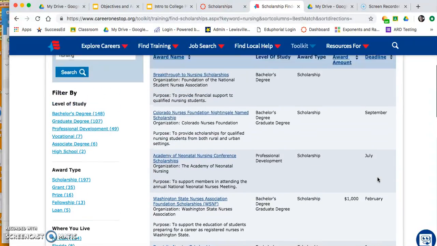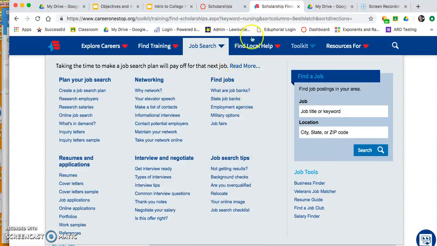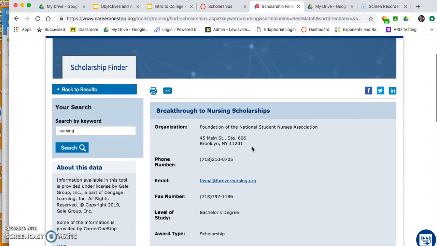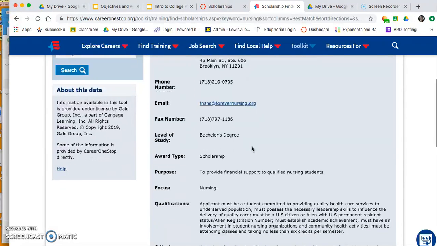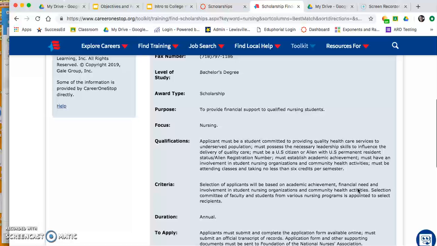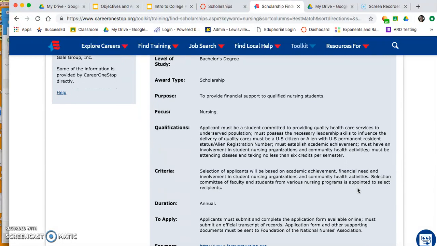So as you click on each different one, oops, sorry about that. You can see some different information in regards to it, okay? So under here is where you're going to be looking for applicant must be a student committed to providing quality healthcare services to underserved population, must possess the necessary leadership skills to influence the delivery of quality care, must be a U.S. citizen. Okay, so you're looking through and you're going to see if there's any different type of criteria that you may or may not qualify for.